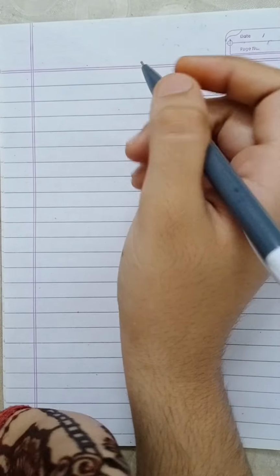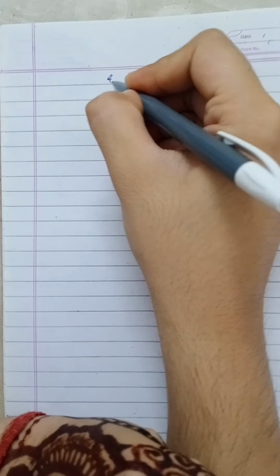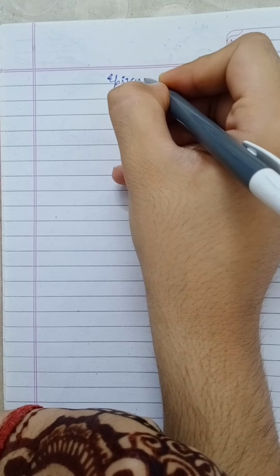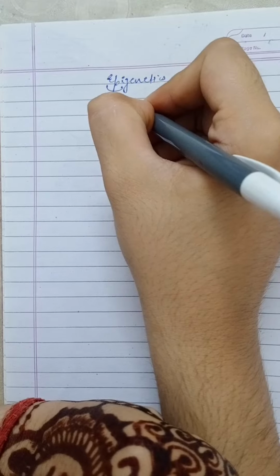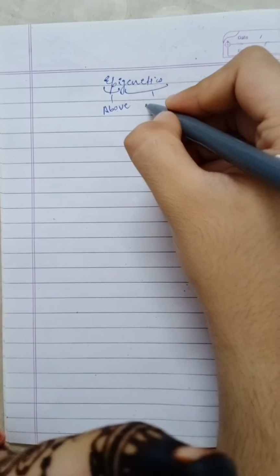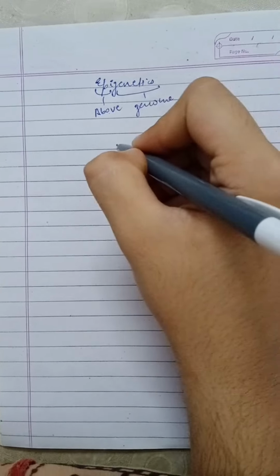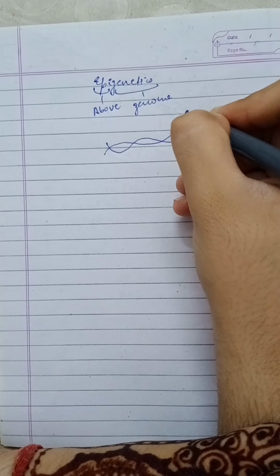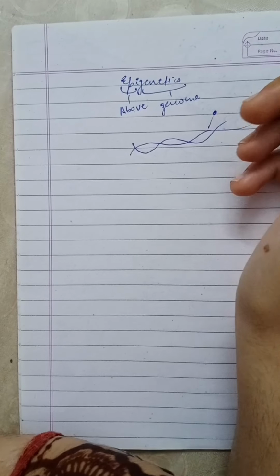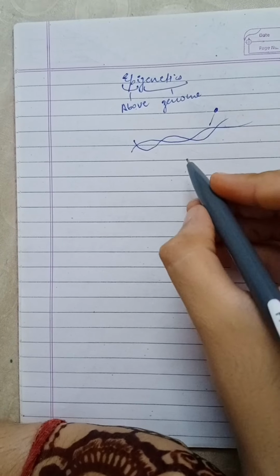Today we are going to discuss in brief the subject epigenetics. Epi means above. Genetics means our genetic code, our genome. Something that is above our genome is called epigenetics. First, when we talk about genome, what is our genome?